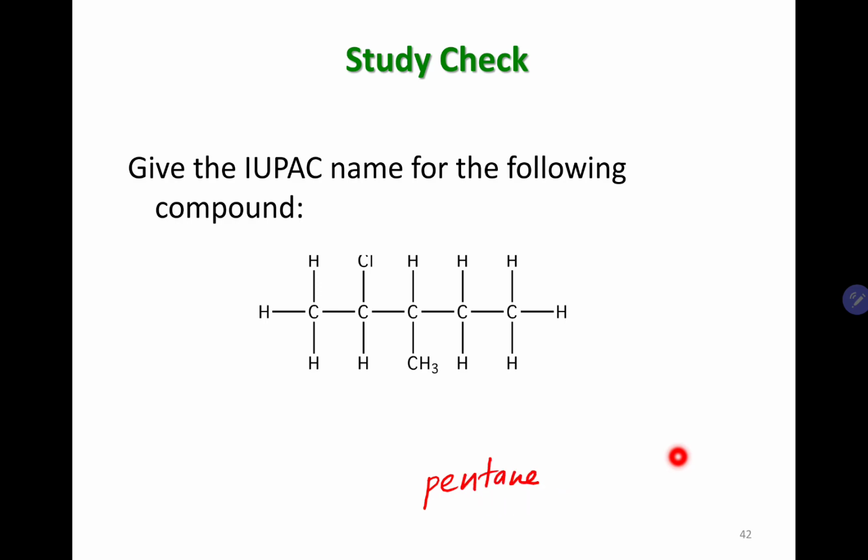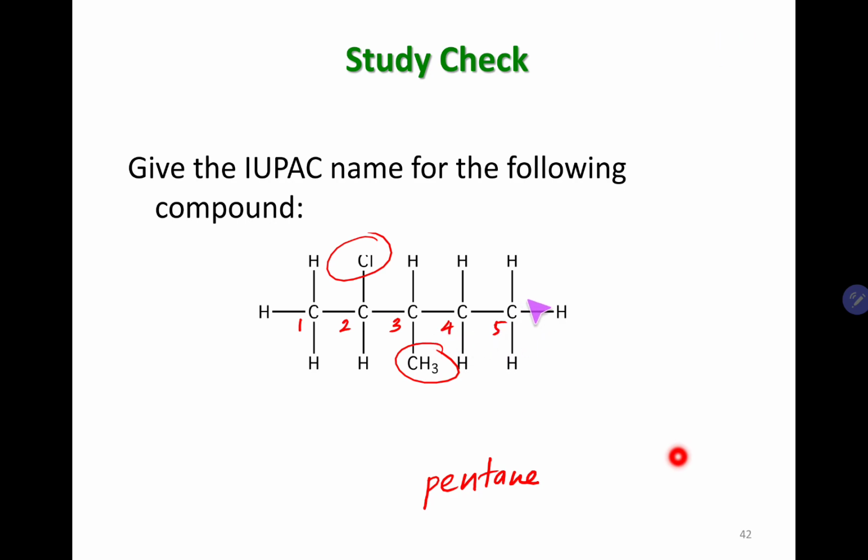And then identify the substituents. You have a substituent here, you have a substituent here. Once you have identified the substituents, you have to number the parent. So this is our parent right here. Let's number each carbon in the parent starting from the end closest to a substituent. So let's number it here: 1, 2, 3, 4, 5.